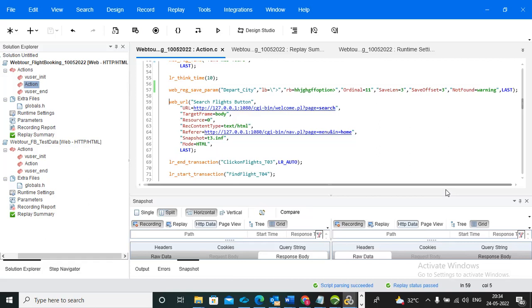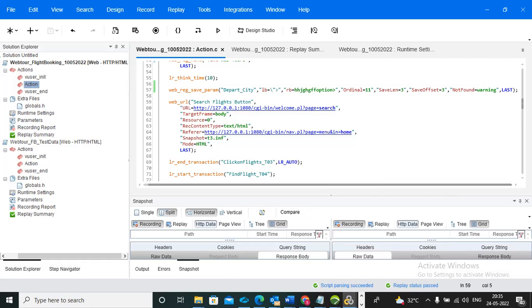If you do not give not found in this argument, it will throw an error. If the boundaries are wrong, it will throw an error, which means the default value of not found is error. If you want to continue your script, you need to write not found is equal to warning. And rel frame ID means if you want a specific frame, you need to give rel frame ID is equal to 1.1. Otherwise, for convert, you can convert HTML to URL or URL to HTML. It's clear, everyone? Yes.